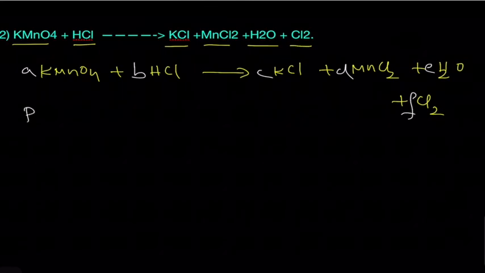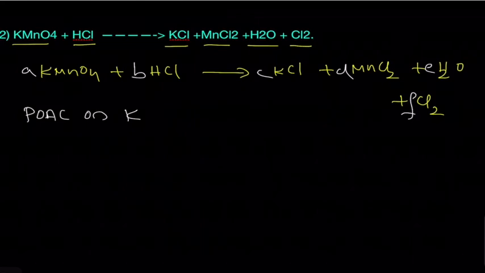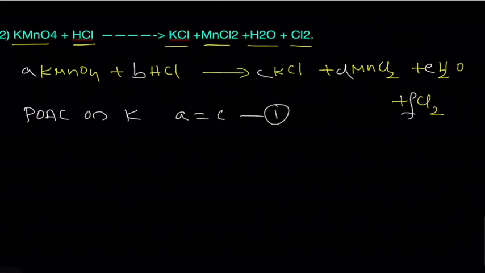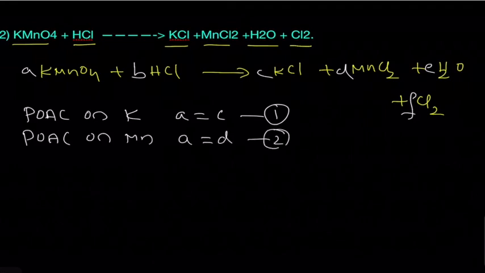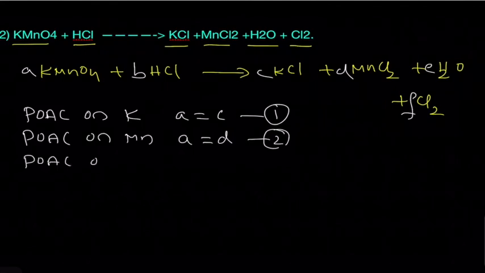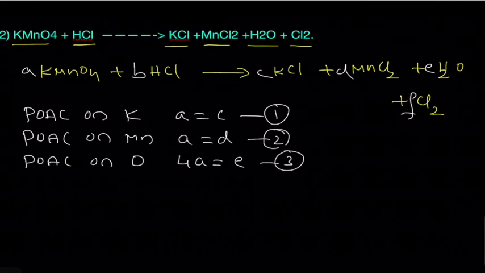Now let's apply POAC on potassium. The number of potassium atoms on the left side is A, on the right hand side C, equation 1. Apply POAC on manganese. The number of manganese atoms is A on the left side, and on the right side D, equation 2. Next, apply the POAC concept on oxygen. Left hand side 4 into A oxygen atoms, on the right hand side E oxygen atoms, equation number 3.